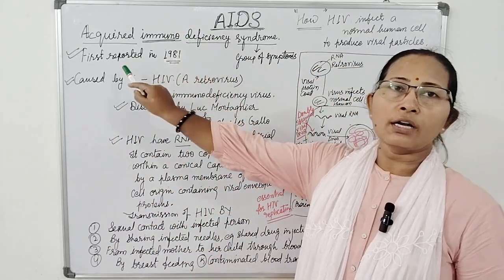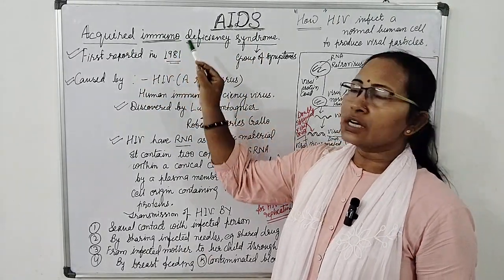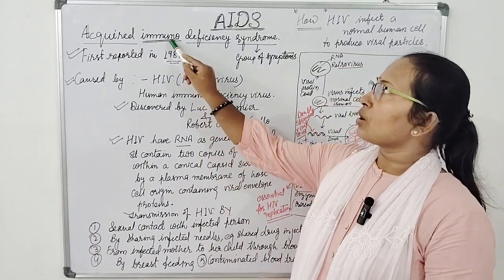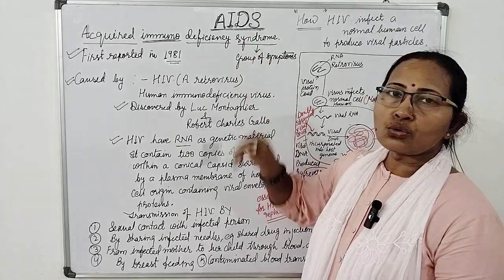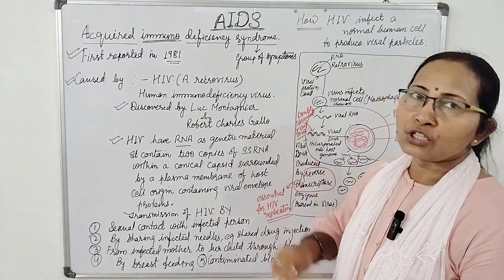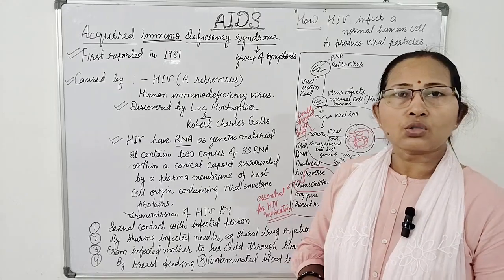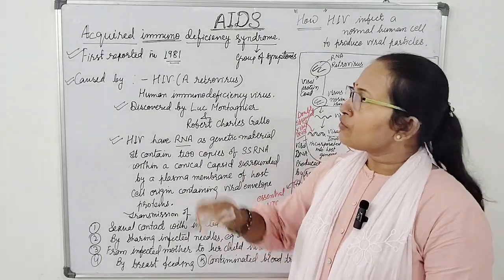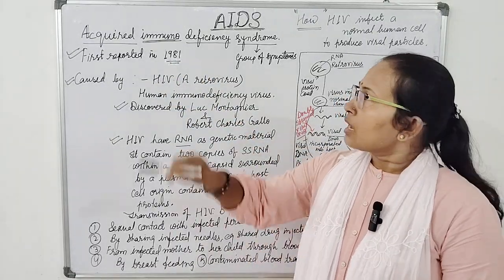AIDS means acquired immunodeficiency syndrome. Acquired immunodeficiency means immunity lost, or deficiency of the immune system. And syndrome means a group of symptoms. So in this disease, due to the loss of immunity, a group of symptoms appears in the body. First reported in 1981.